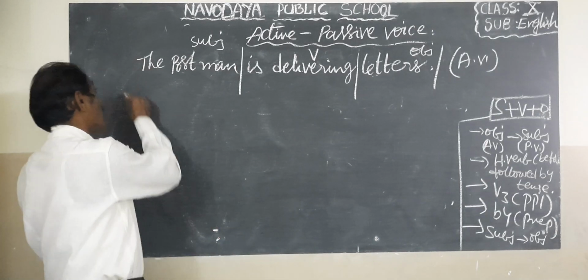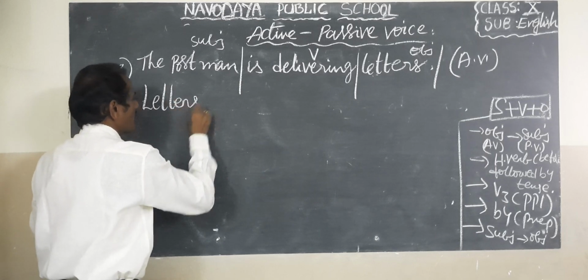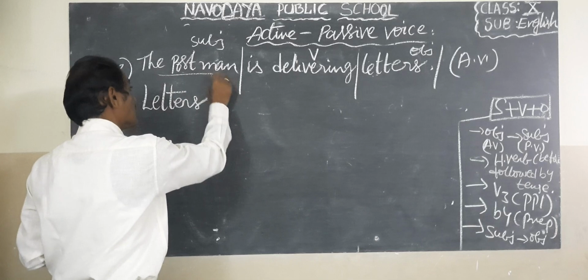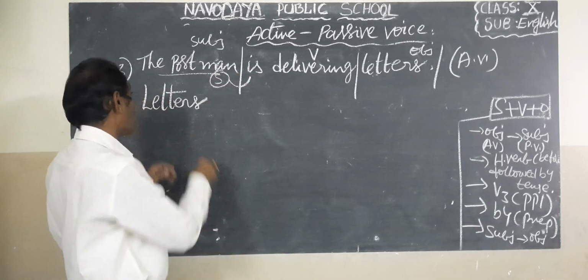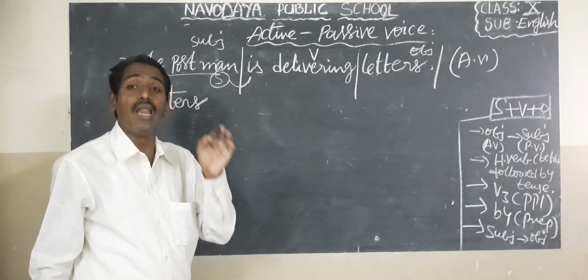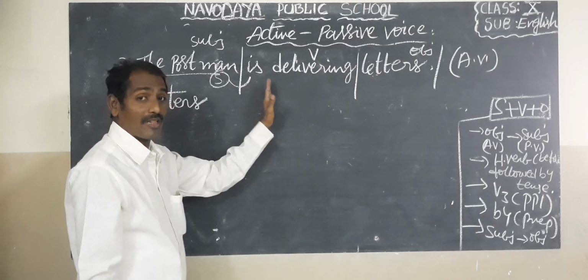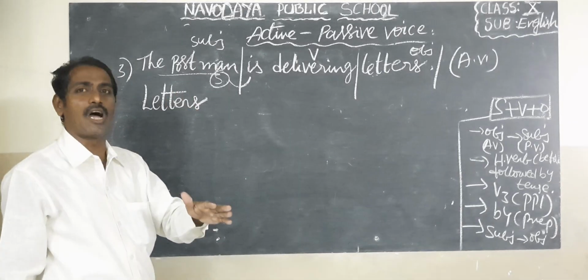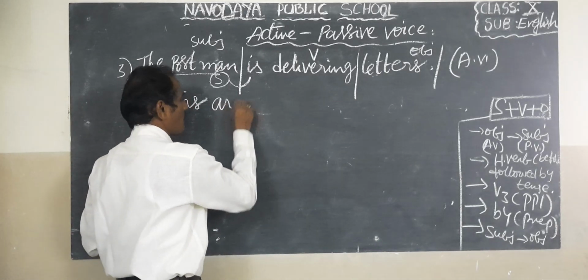So we should write the object as the subject. So here is letters. Letters means singular or plural? Plural. Here postman is singular, so we should write a singular helping verb. But here letters is plural, so we should write a plural helping verb. That means what tense is there? Present continuous tense. So "are" is there. We should write the same tense of helping verbs. So here it is: letters are.